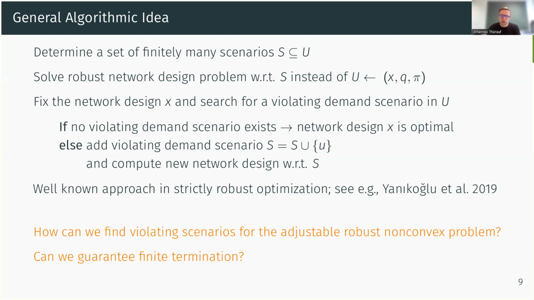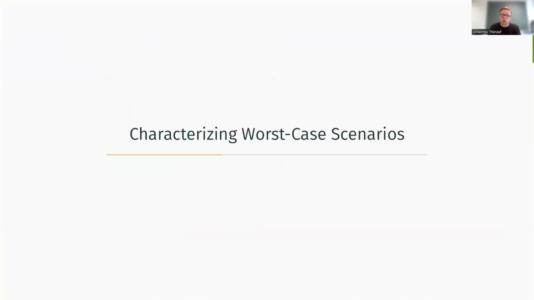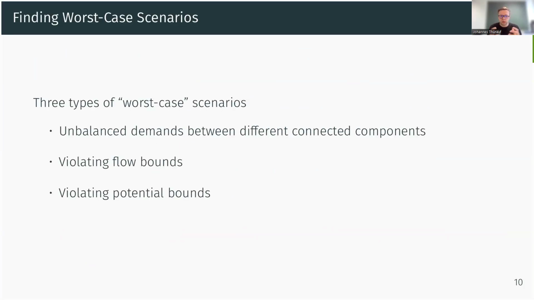But the main challenge here is really how can we find violating scenarios? And this leads to our main result. We now provide a novel characterization of worst case scenarios that verify robust feasibility for a given network. And we can partition these worst case scenarios into three different types.